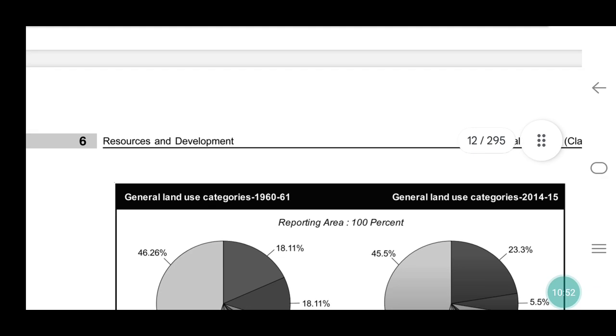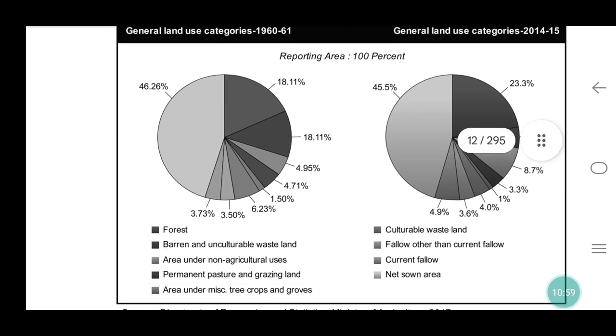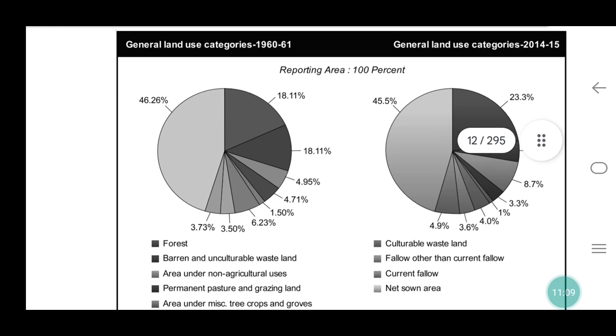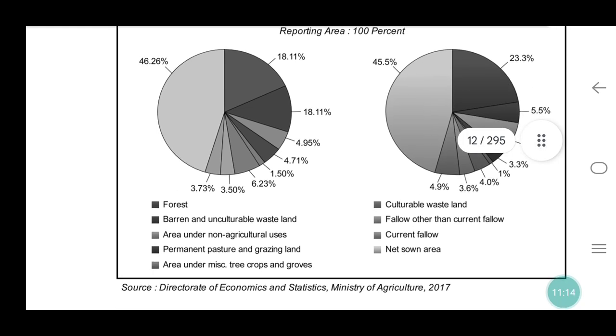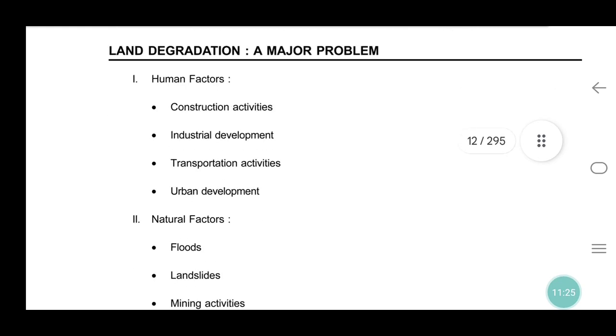Land use patterns in India. So, there is a diagram given. General land use categories: forest, barren and uncultivated wasteland, area under non-agricultural uses, etc. General land use categories: cultivable wasteland, fallow other than current fallow, net sown area.